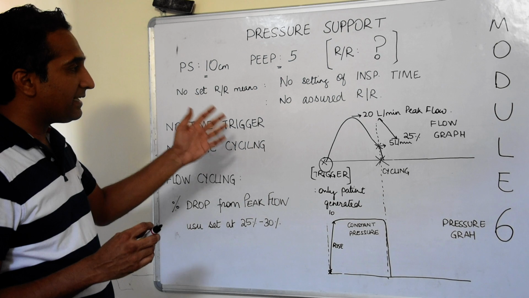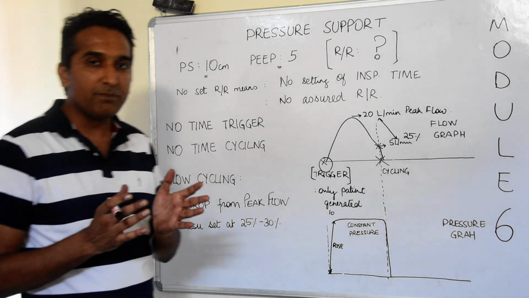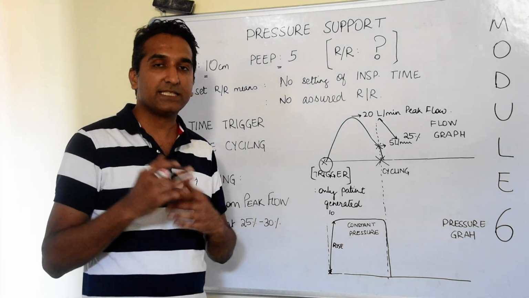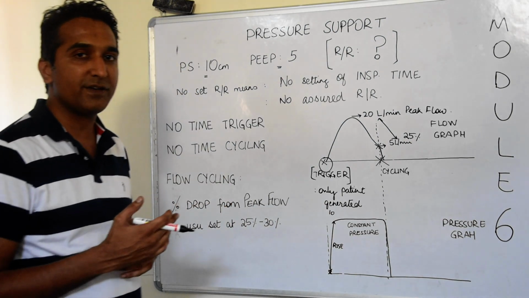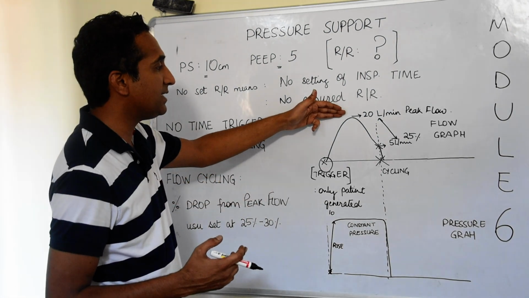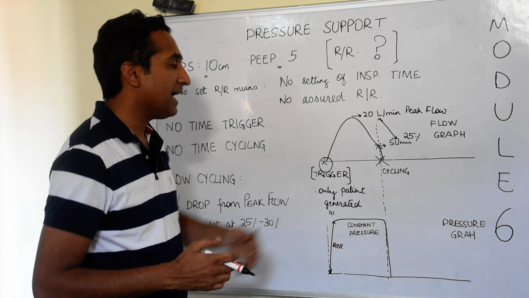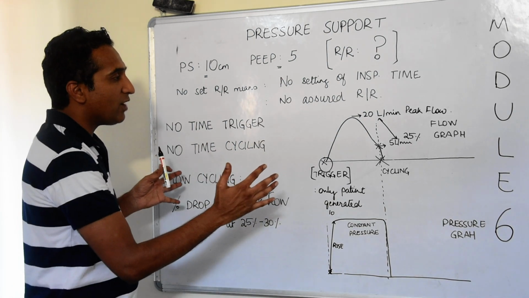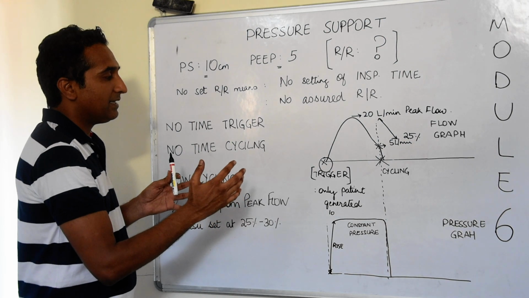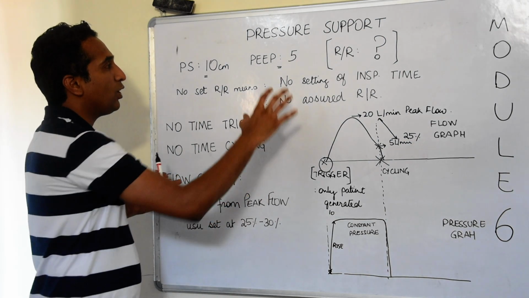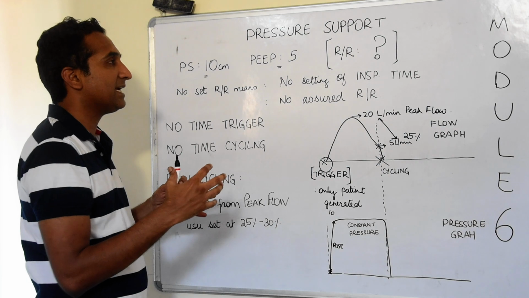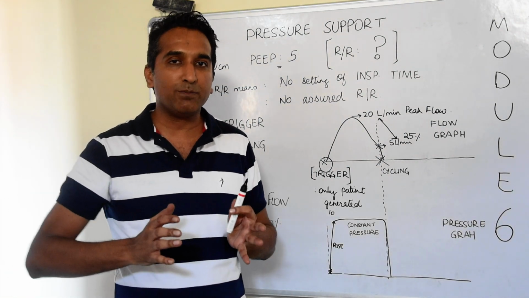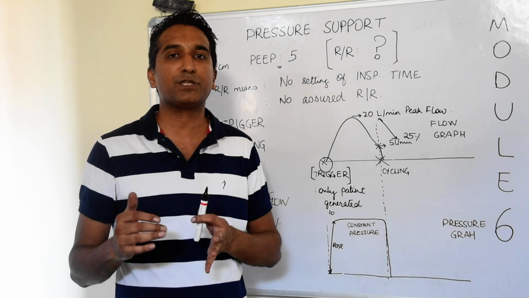because of which we know that the entire ventilation would be driven by the patient. The respiratory rate will be decided by the patient. The cycling also will be dependent on the effort generated by the patient, how much peak flow he can generate and how that peak flow falls, and the patient goes into cycling. If we can understand this idea of flow cycling and triggering of a breath, the role of respiratory rate and how it sets a time cycling, we will be able to understand the basic modes of volume control, pressure control and pressure support very well.